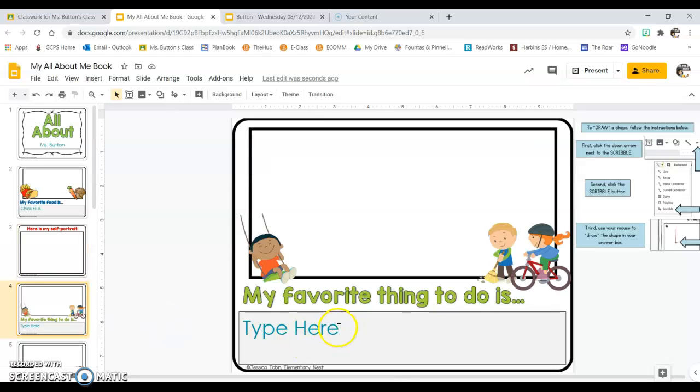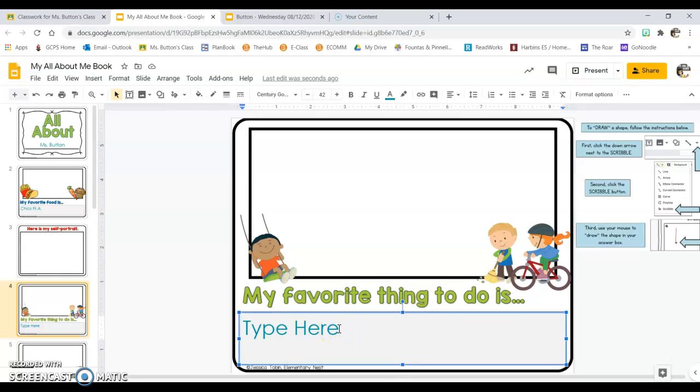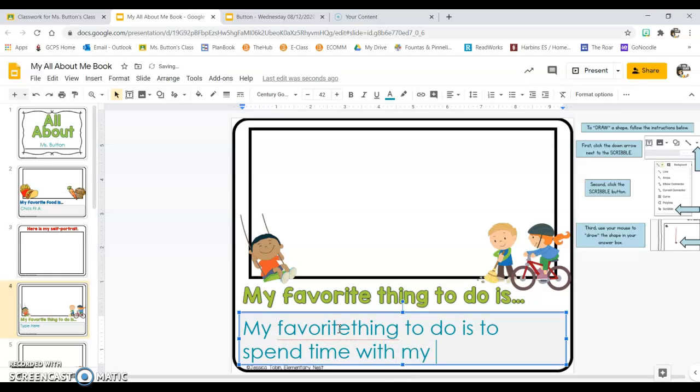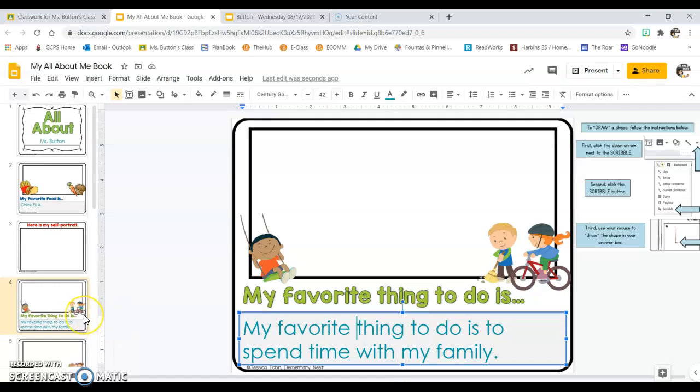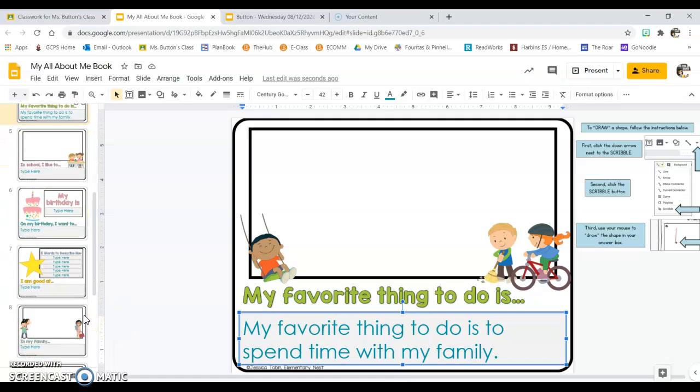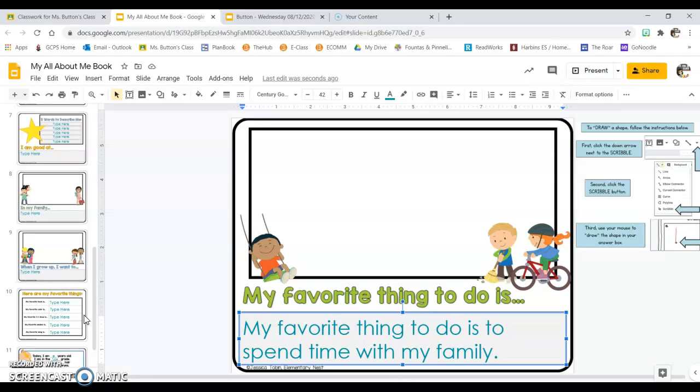On the 4th slide, it asks what your favorite thing to do is. I think my favorite thing to do is to spend time with my family. And there I could insert a picture of my family. I could try and draw a picture of my family, okay? So you're going to keep going down between these different slides, and you're going to keep letting me know who you are. I am so excited to read all of these, guys.